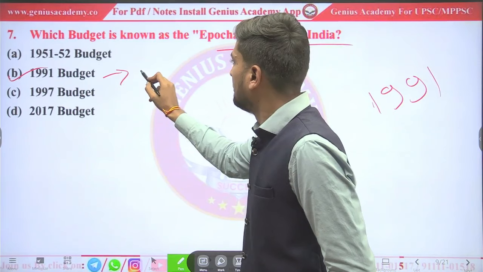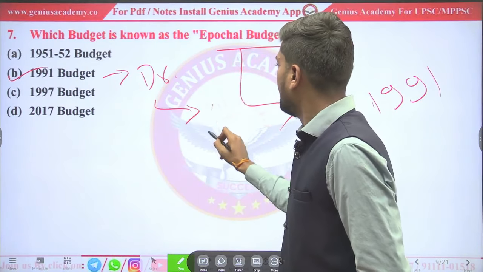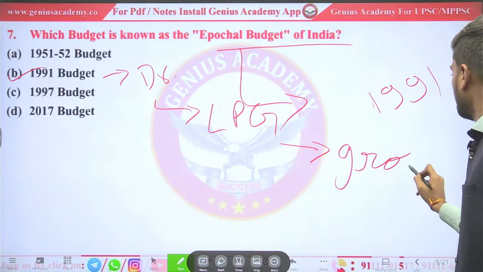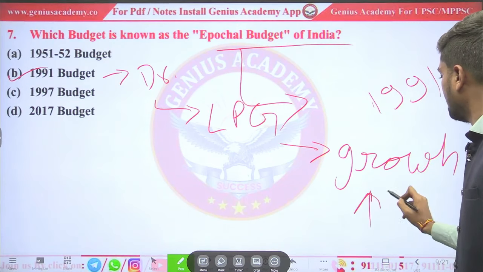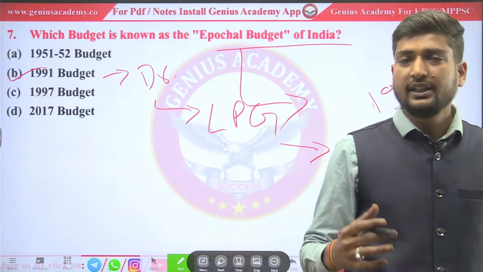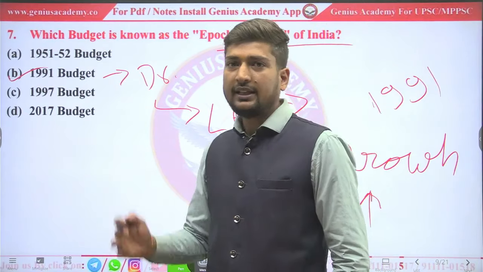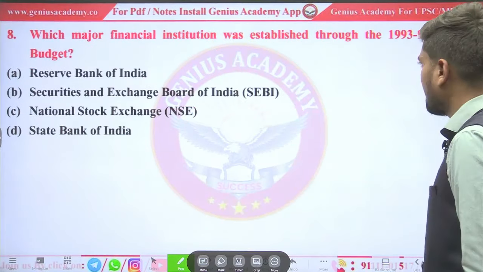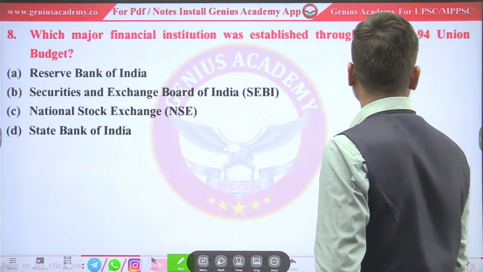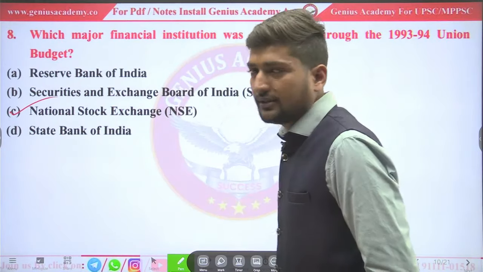Under this budget, Dr. Manmohan Singh brought LPG reform, which led to growth. So it totally changed the growth structure of the Indian economy. So it is known as the epochal budget, and it was introduced in 1991. Which major financial institution was established through the 1993-94 Union Budget? It is the National Stock Exchange.